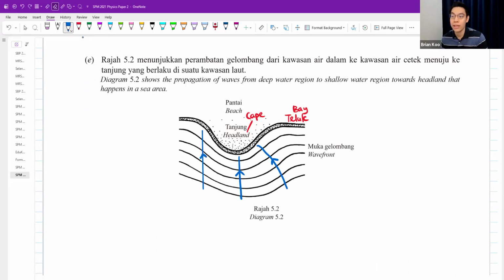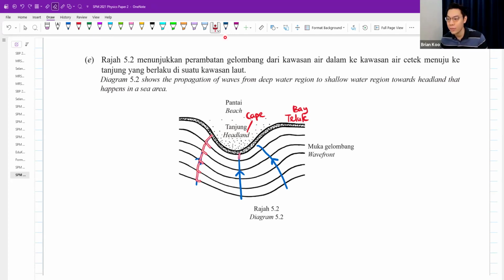Because if I draw straight like this, the direction and my wave is no longer forming a 90 degree. 90 degree must be a nice L shape. Guys, this is not a 90 degree. Can you see? It's very sengit. Okay, not a 90 degree. 90 degree must get a perfect L shape. Which is why when I bend like this, right? You see it forms an L shape, a nice 90 degree.